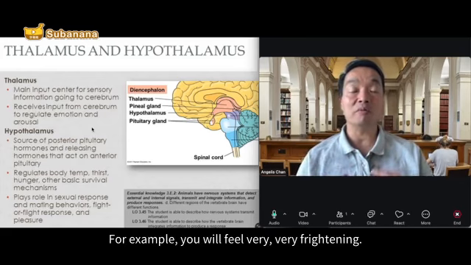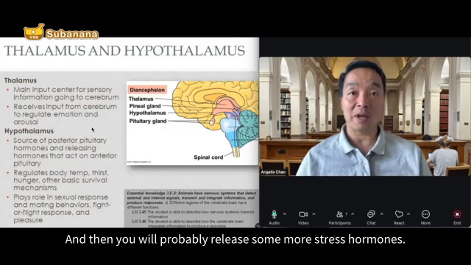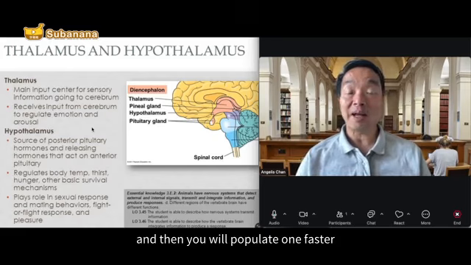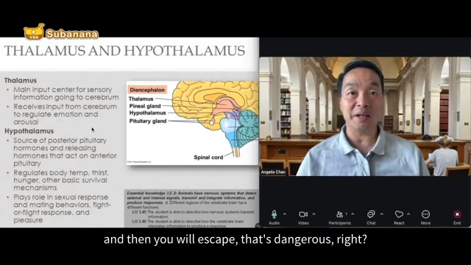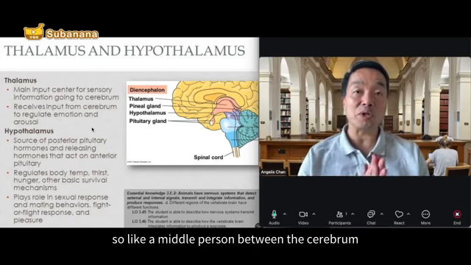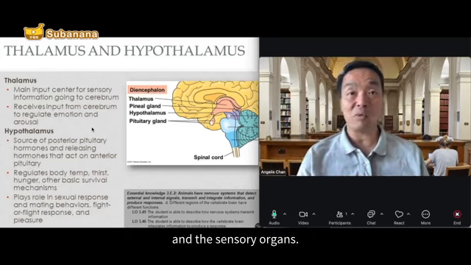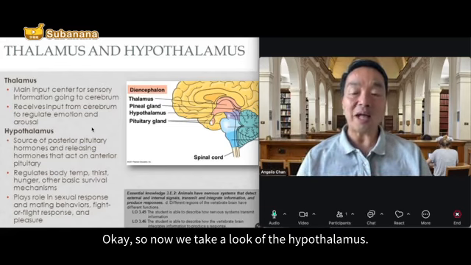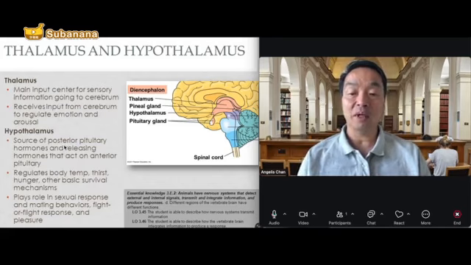For example, you will feel very, very frightened, you will probably release some stress hormones, and you will probably run faster and escape that danger. So this is basically the function of the thalamus, like a middle person between the cerebrum and the sensory organs. Now we take a look at the hypothalamus.